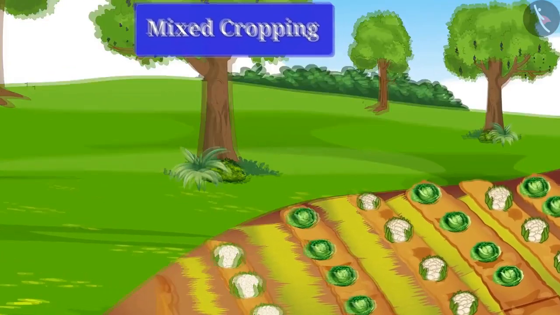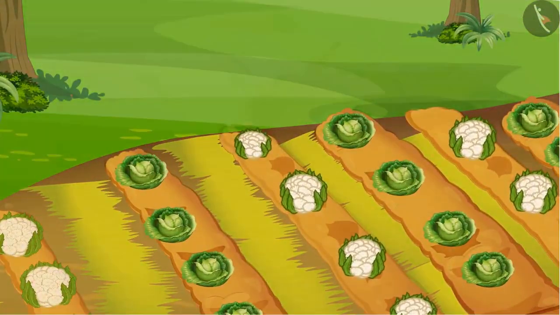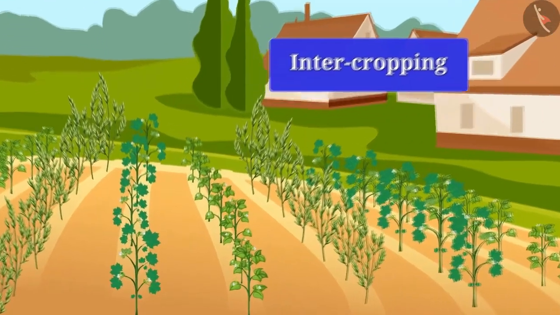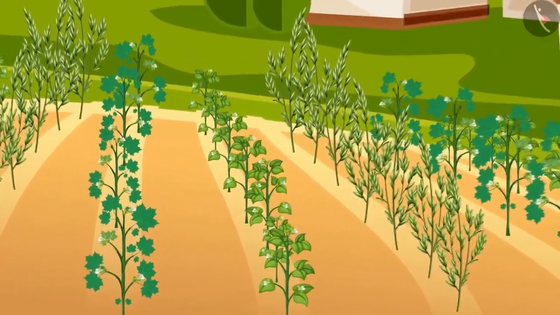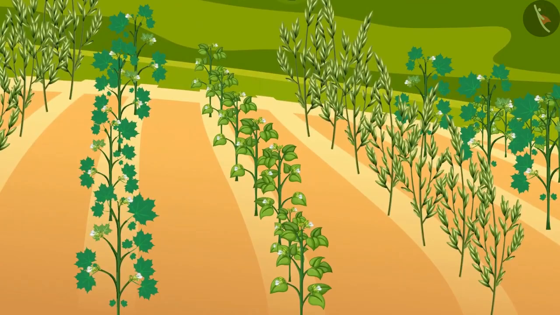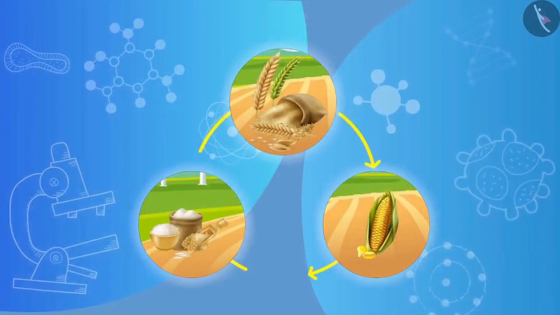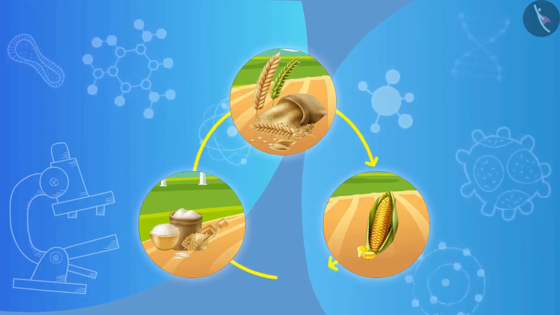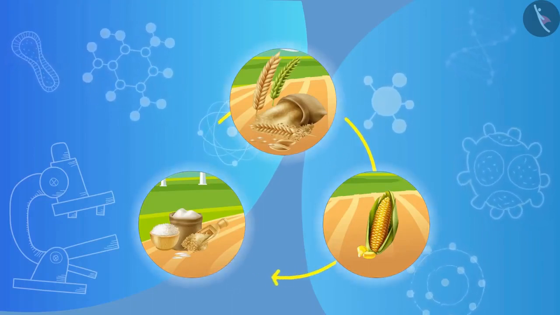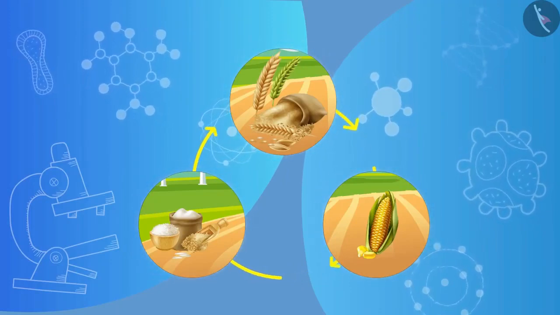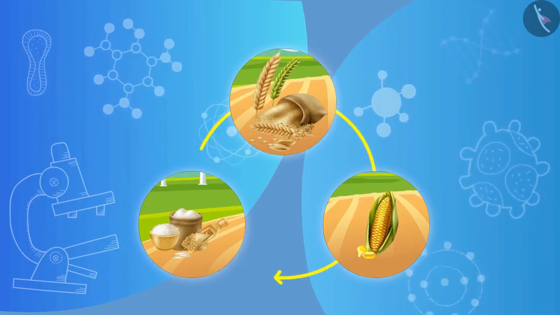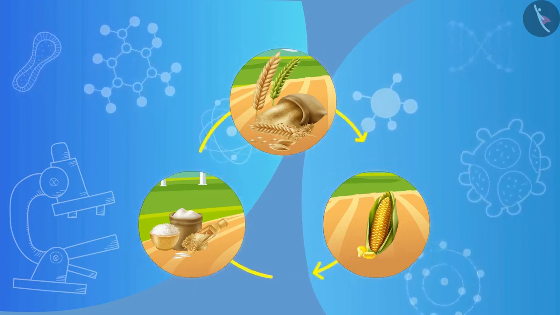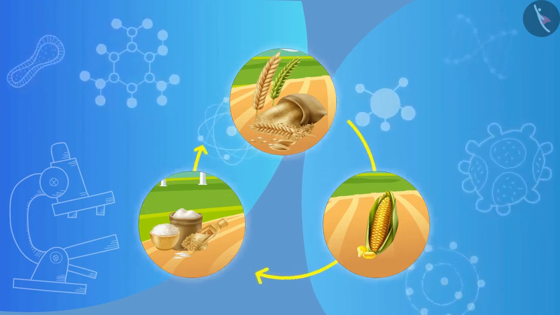Mixed cropping. In this method, different types of plants are grown in the same field. Intercropping. In this method, two or more crops are grown at the same time on a land in a certain row pattern. Crop rotation. In this method, different types of plants are grown in a cyclic manner on the same land. This is done so that soil is not used for only one set of nutrients, and it increases crop production. So you have seen how crop production can be increased in various ways.